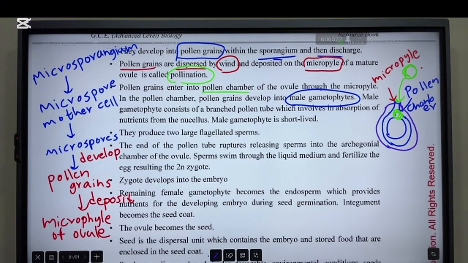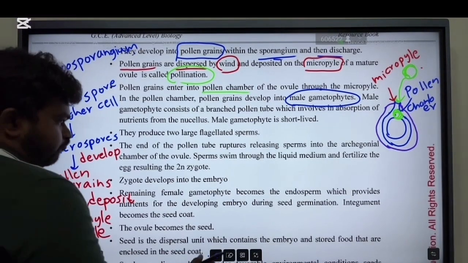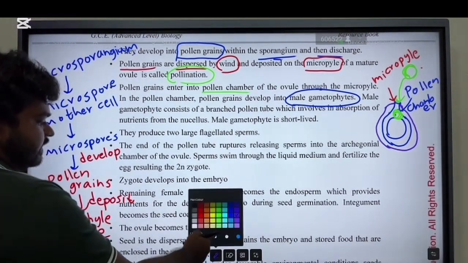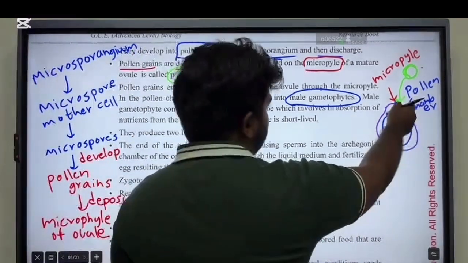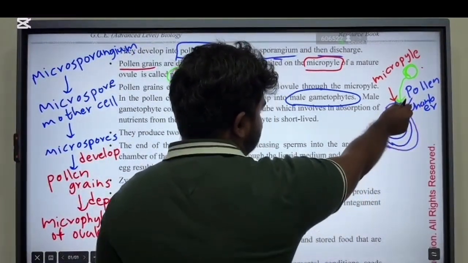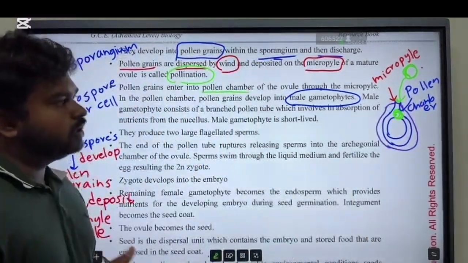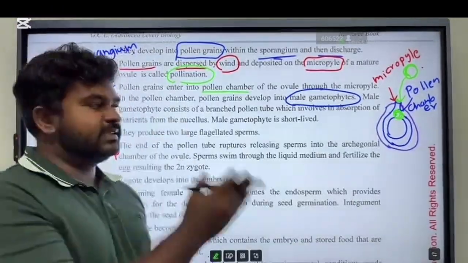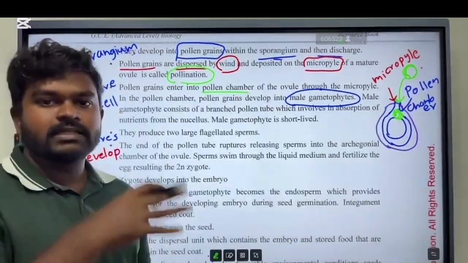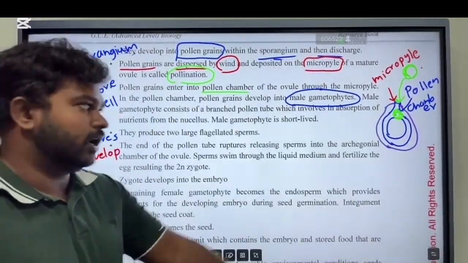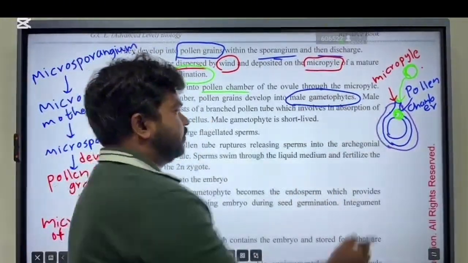All right. Now consider this is the pollen grain. Now think this is the male gametophyte. So now within the pollen chamber, this pollen grain has developed into the male gametophyte.